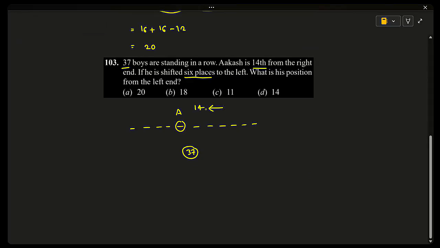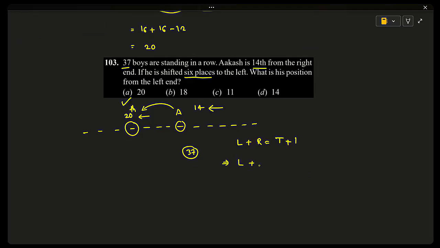If he shifted 6 places to the left, so Akash is shifted 6 places to the left. Already his position is 14 and you are shifting him 6 places to the left. So his position will become 14 plus 6, 20th from the right, not from the left. Now what is his position from the left? We know one formula: left rank plus right rank is equal to total plus 1. About Akash, left rank we don't know, let us write L. But right rank we know after shifting, that is 20. Total is 37 plus 1.